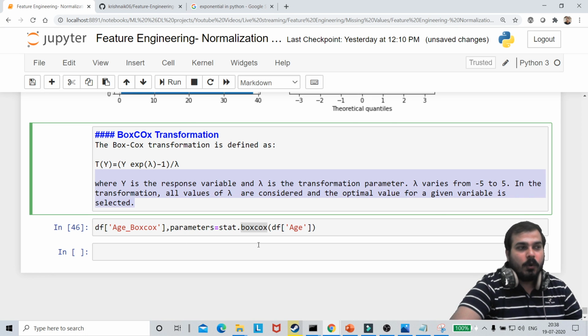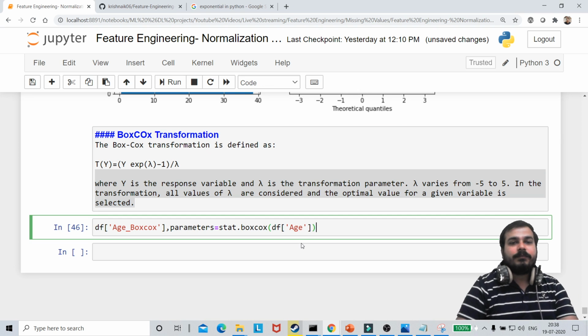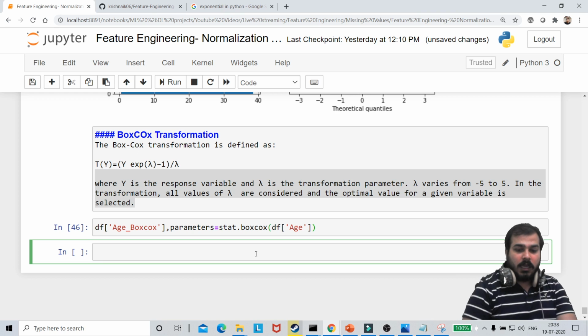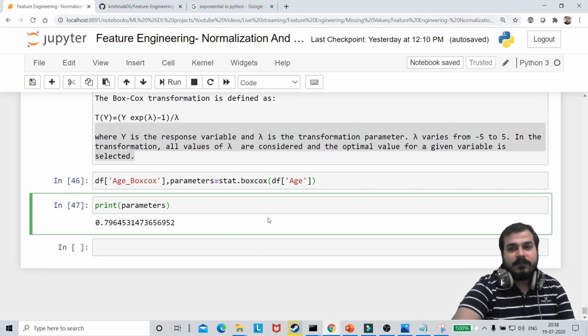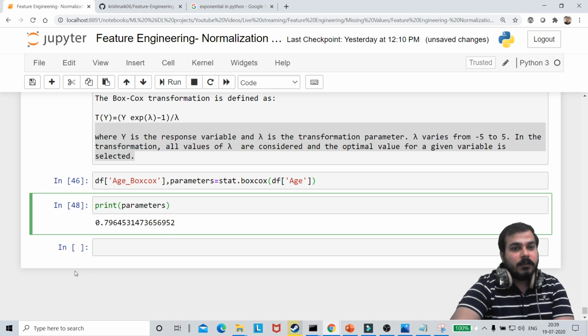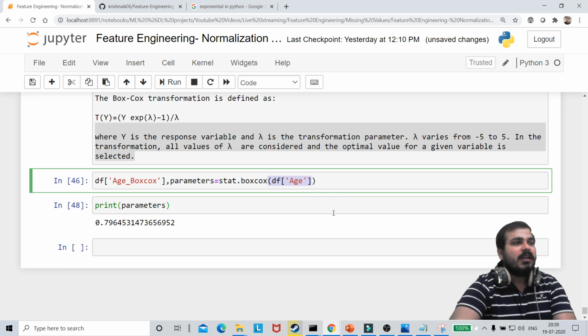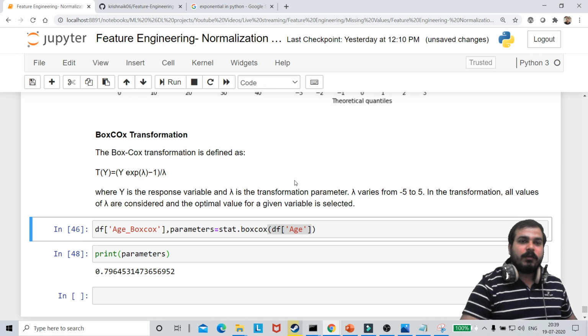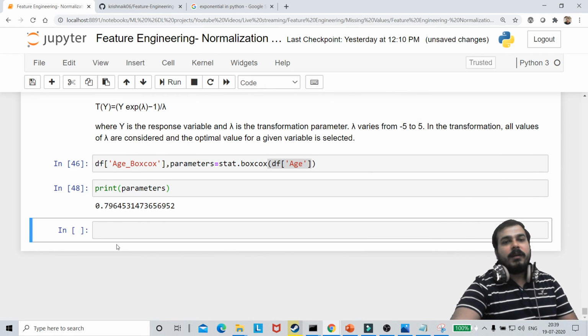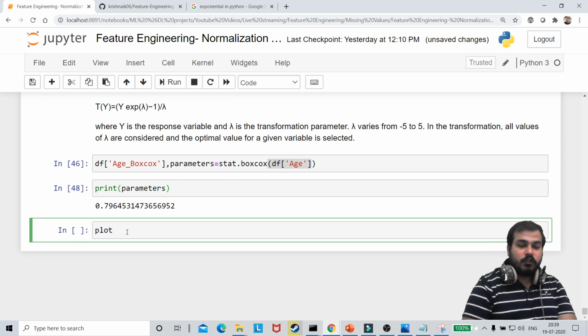Once we do this, we can also print our lambda value. If I print parameters, you'll see all the values are between -5 to +5 only. This is my parameter, and it is selected based on this particular feature, that is age. There is a lot of maths to deal with in between to understand Box-Cox transformation, and probably I'll do that in another video. But really I wanted to show how the transformation actually works. So here we will be focusing on how we can apply Box-Cox transform.